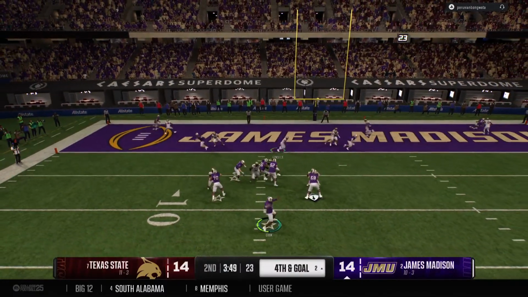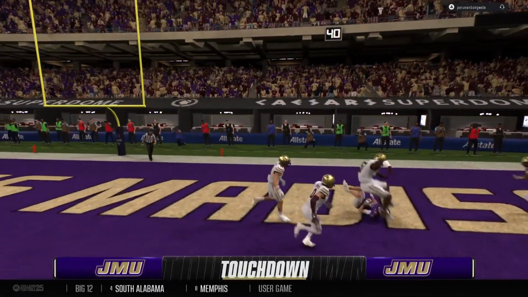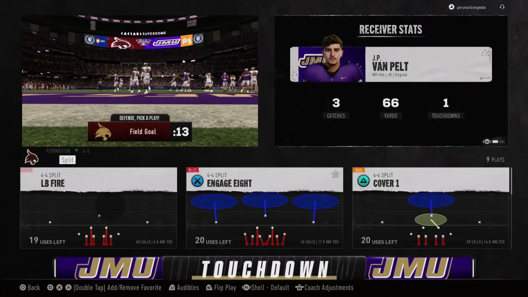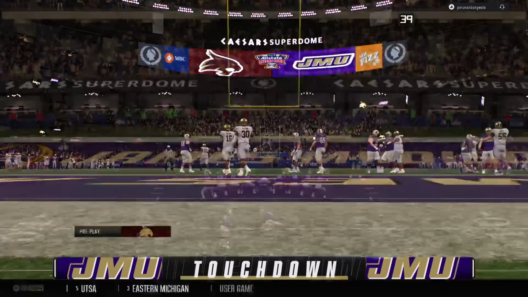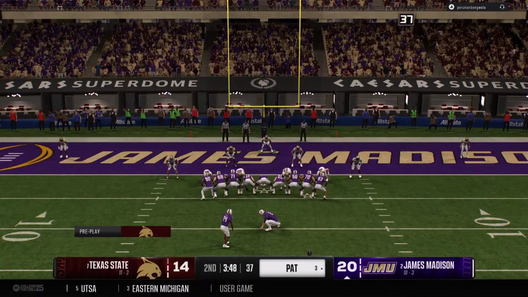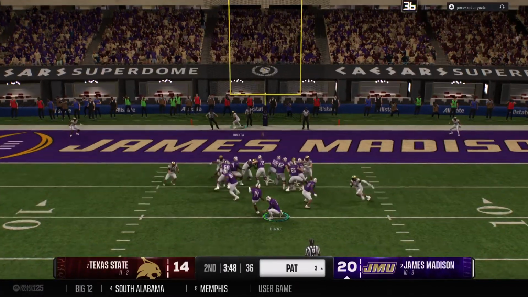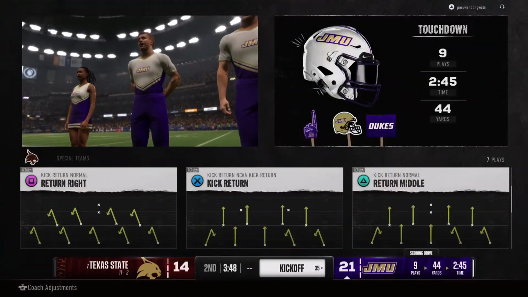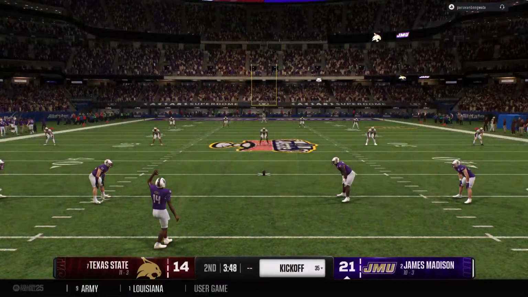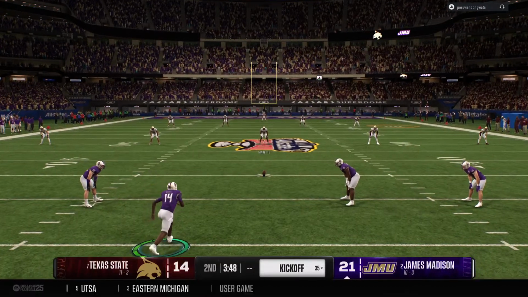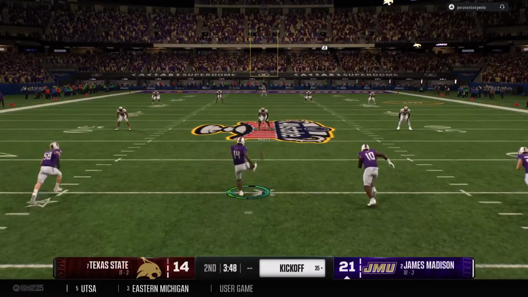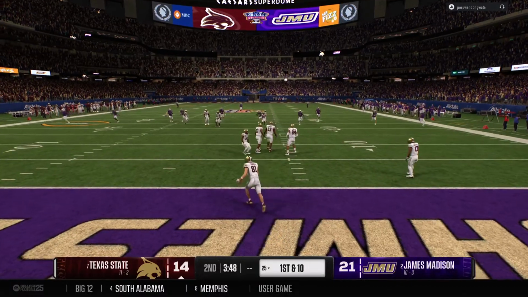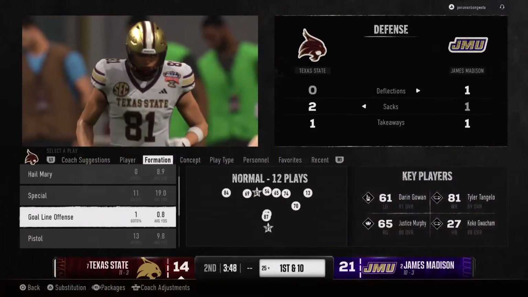Here's the snap, looking to throw. Launching one to the end zone. And he's got it. Touchdown, Dukes. And they'll set up for the PAT. PAT makes it a 7-point lead. Now they get set to kick it away. He'll call for the fair catch here.